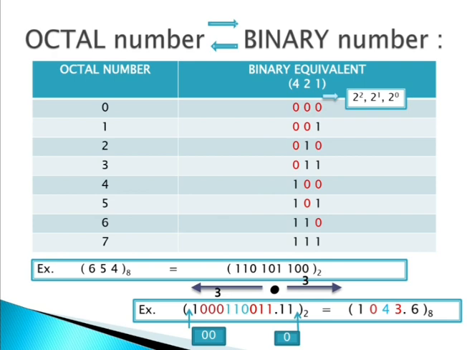And in place of 5, what is written? 101. You have to write 101 in place of 5. In place of 4 in the chart, what is written? 100. Means in place of 4 you have to write 100. Now your complete answer is in binary format. Your complete answer is 110 101 100.